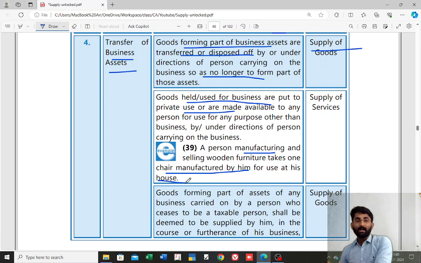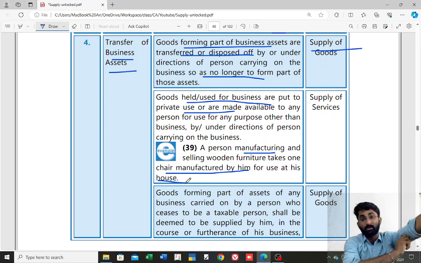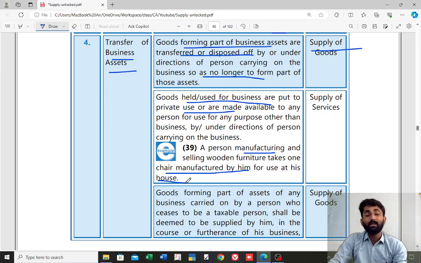Later he will bring it back and sell it. So to the extent he is using it for his personal purpose, it is considered as supply of service.